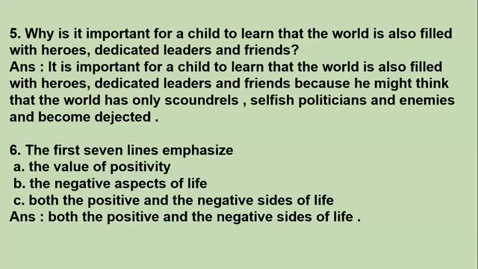It is also showing how we have good people in the world, how we have to behave nicely, and the negative sides also, that we do have bad people and scoundrels and many trust issues. So the answer is C, both the positive and the negative sides of life. Okay, so we understand this when we learn the first 7 lines from the poem.